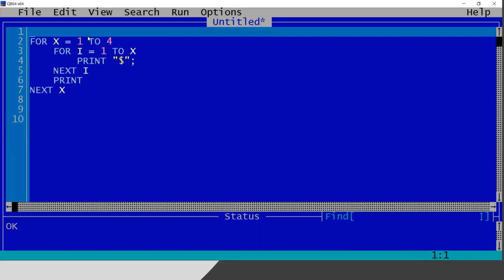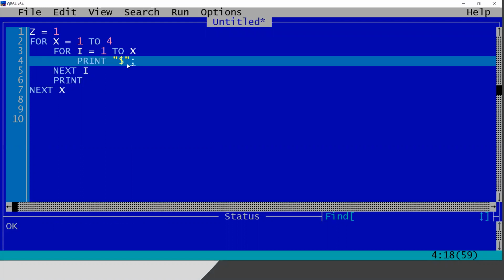So now let me give one value like z. Z equals 1, and I will try to print z here. Why have I written z in this manner? If I put it into quotes, it will print z z z z.